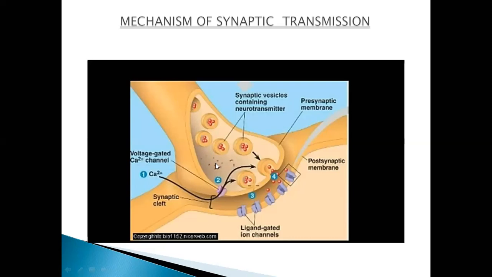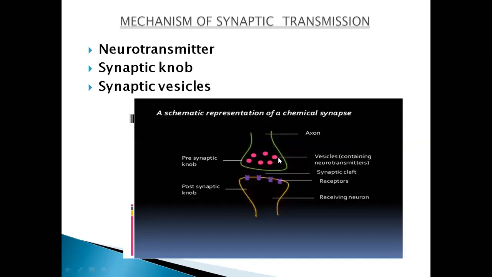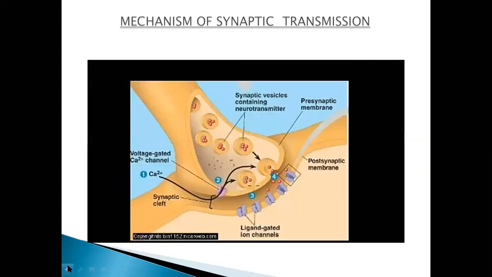What happened? You can see here, these are the calcium ions. Fine. Calcium ion channels open in the presynaptic membrane. You can see here, this is the presynaptic node, and the membrane which is present here is called the presynaptic membrane. Okay. Now the calcium will move inside of this presynaptic node.